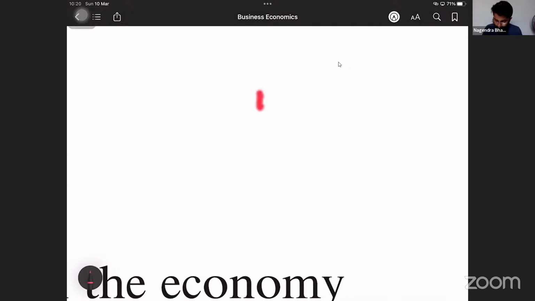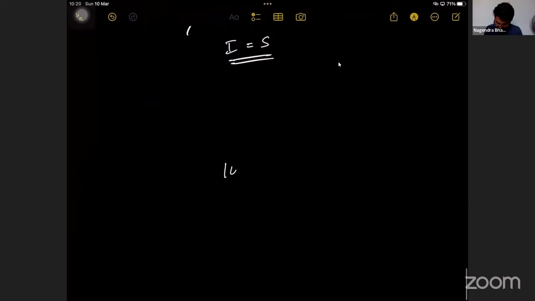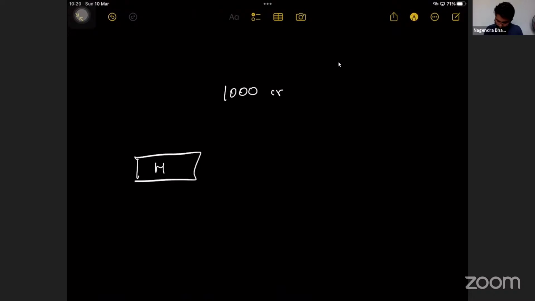Think that totally there are 1000 crores with the firm and household. For example, I'll divide it between household and firm: 500 crore and 500 crore.